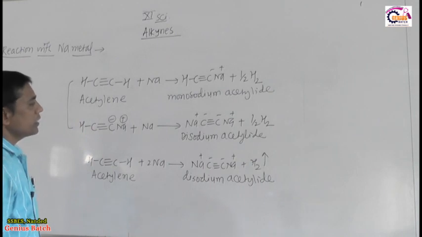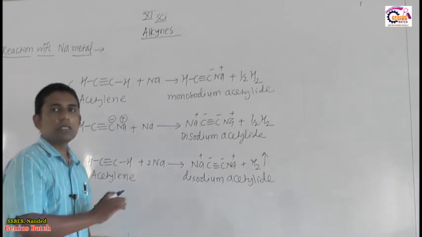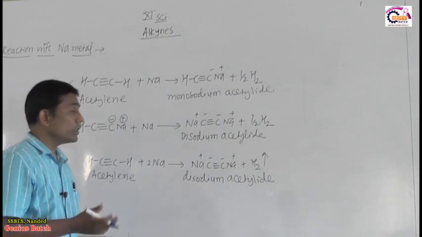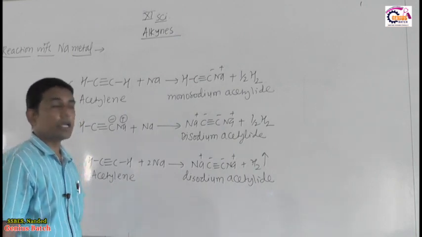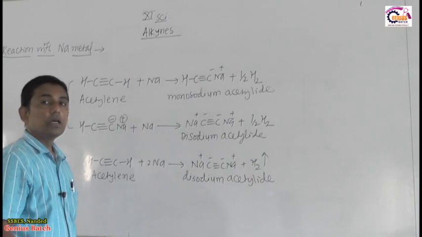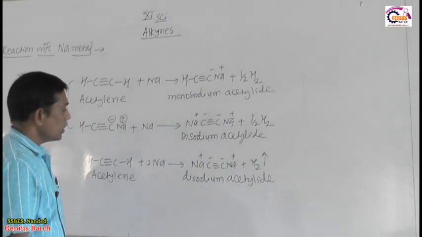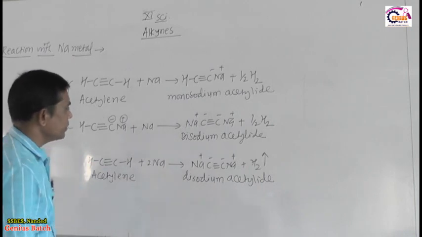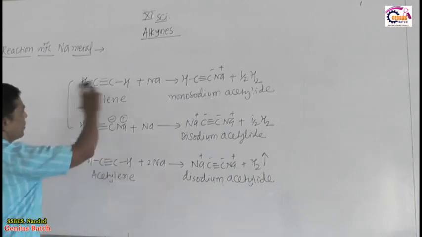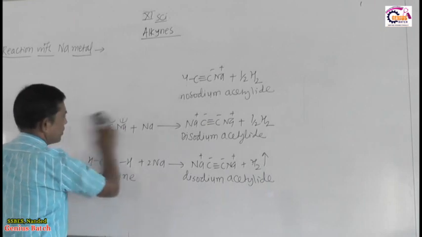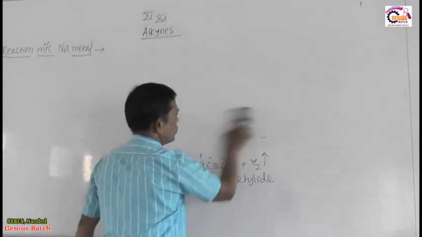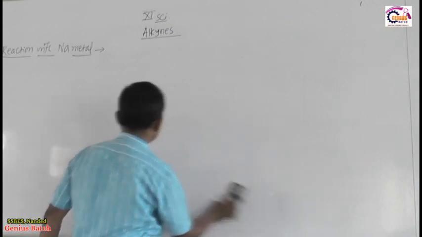So this reaction again proves that alkynes are acidic in nature, but only in alkynes where hydrogen is attached to a triply bonded carbon is that hydrogen acidic in nature. So this is the formation of disodium acetylide from acetylene. So this is disodium acetylide.